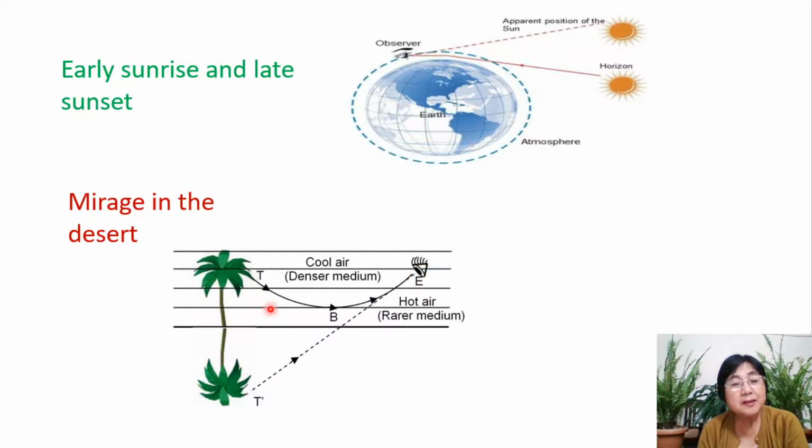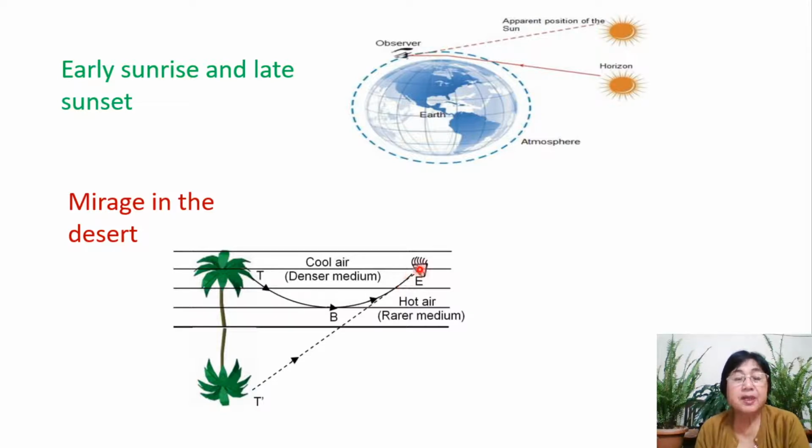Why? Because these tiny sand particles, after being blown by air repeatedly, act as a refracting medium. So they refract the ray that comes from the object successively.